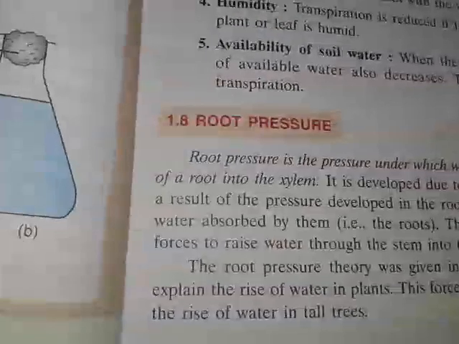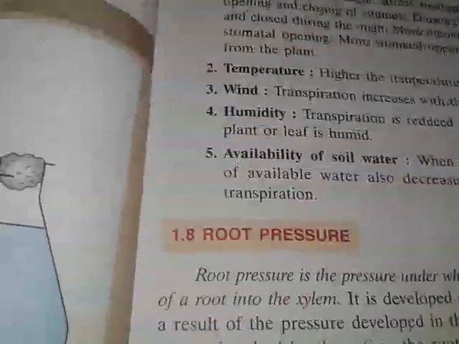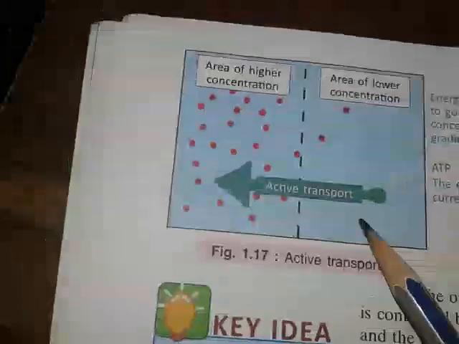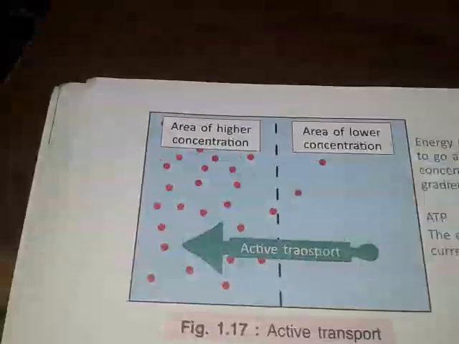So root pressure is the pressure under which the water moves from the living cells of a root into the xylem. That is actually your root pressure. So that is something you have already discussed. Now coming to the point that is called active transport. This is a very important point, so I will discuss this mechanism. Okay, so what is actually active transport?